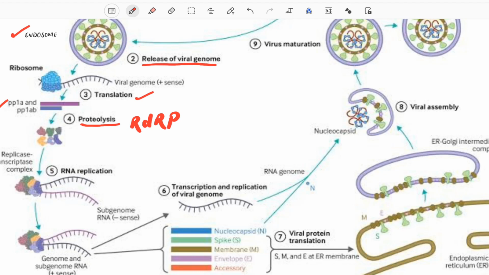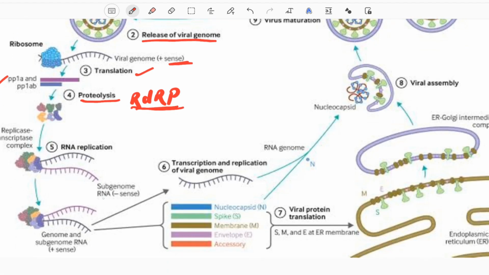Now this was our positive sense viral genome, we know. This RDRP causes production of a negative sense viral genome, a subgenomic negative sense RNA. Now we need to understand what positive sense and negative sense are. Positive sense RNA is the one that can act as mRNA and can be directly translated, that is, protein production can be done directly. But negative sense RNA has to be converted into positive sense first, and then it can be used for the production of proteins.